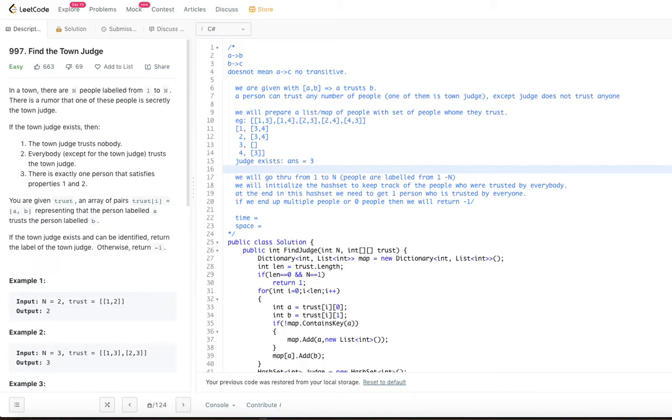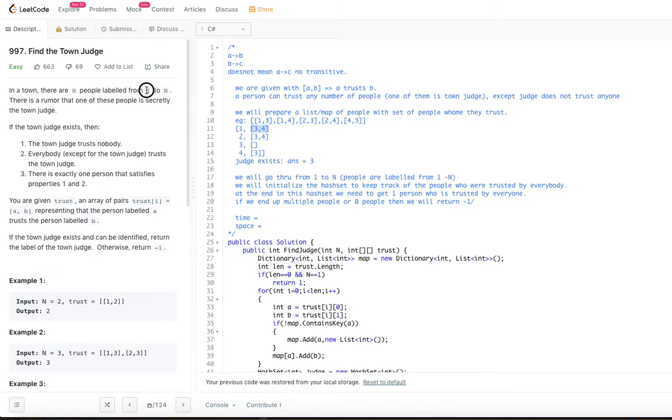So basically, what we are essentially doing here is we prepare a map of people and the list of people whom they trust. This is the person 1, and this is the list of people whom he trusts. That is the kind of map that we are going to create. Once we have that map, we go through from 1 to n, because the labels are given as 1 to n, not from 0.